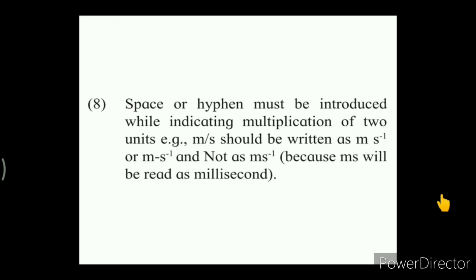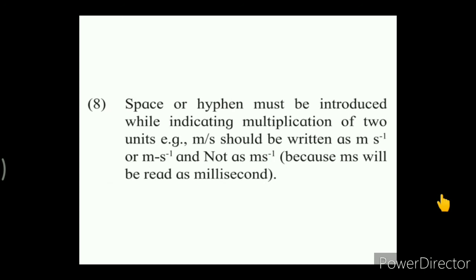For example, the unit of momentum is kilogram meter per second. That per second in the multiplication form is to be written as second raised to minus 1. So kilogram meter per second is written as kilogram meter second raised to minus 1 in the multiplication form. When writing it, keep in mind that we have to use either the symbol or the full name.